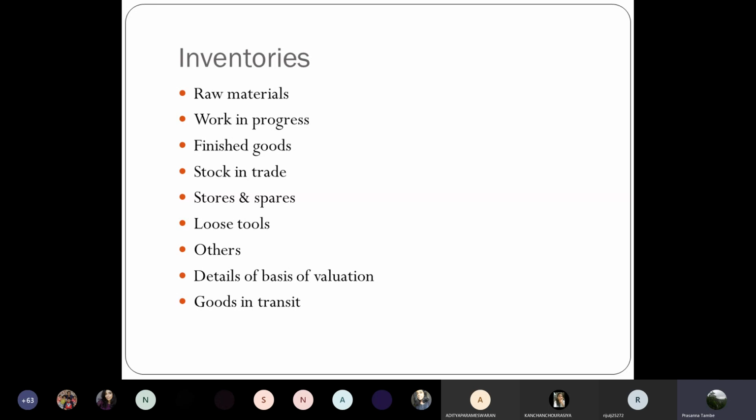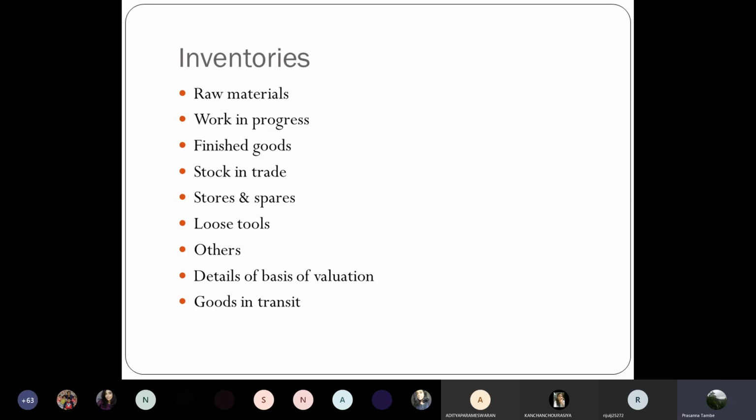These are sundry tools which are used by you mainly in maintenance work, etc. They will not have a very long life as such, and therefore these loose tools are classified under the same head as inventories. Any other type of stock, if you have apart from this, will be specified here. Then the requirement of disclosure is about basis of valuation.